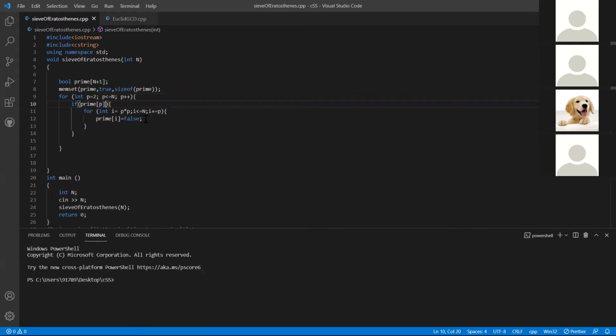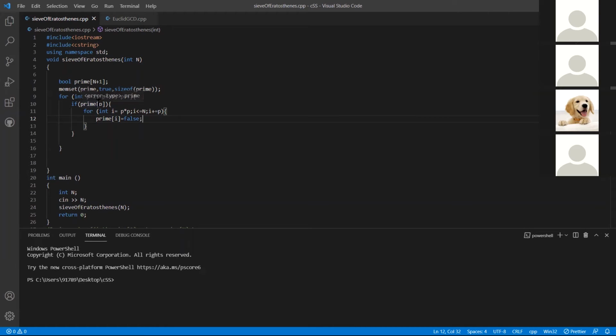Then I will start checking from p square, right? I will check from 9 because 6 is already marked false in the previous iteration since it's a multiple of 2 as well. So from 9 I will start checking and then I will set it to false. 9 is false now. It will continue checking multiples of 3, then it will get incremented to 12 and set it false. It will continue for all the multiples of 3 until n. And then after we are done with all the multiples of 3 until n, it will increment to 4. Then it will check if prime of 4 is true, but prime of 4 is false.